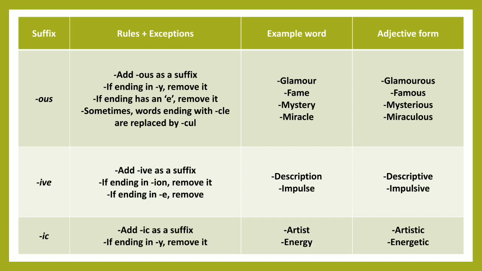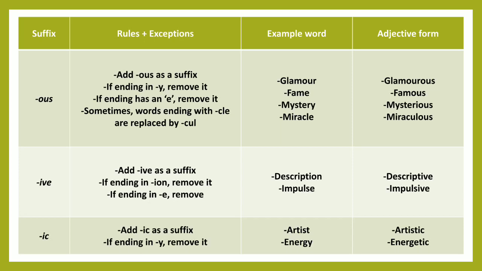Next, IVE. We can add IVE to a word as a suffix. For example, description, descriptive. If ending in ION, then we have to remove it and use IVE instead of ION. If ending in E, we have to remove the E. For example, impulse, impulsive.